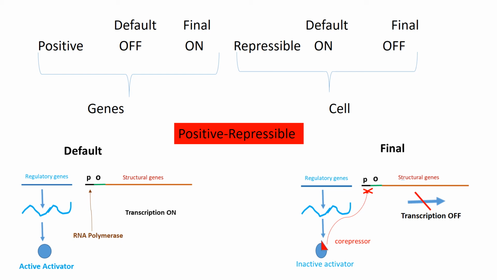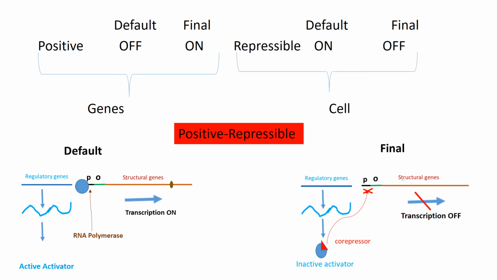Now, since the cell's perspective dominates, the genes are in the on condition initially and they become off. Since we are talking about a positively regulated gene here, we are talking about an activator. An activator is active and binds to the DNA at the promoter. It helps the RNA polymerase in binding tightly and helps in the transcription.